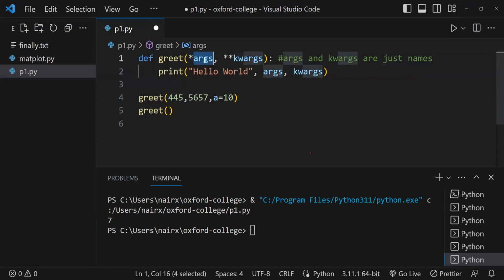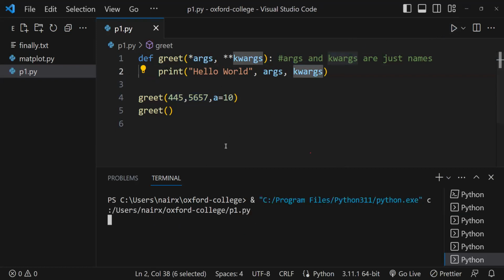So args will be a collection of positional arguments. Kwargs will be a collection of the keyword arguments. If I simply print args, it is going to print all the positional arguments we have passed, and then it will print kwargs, which will print all the keyword arguments.